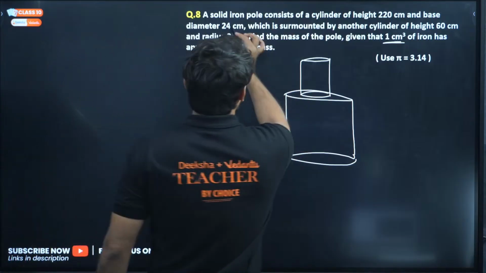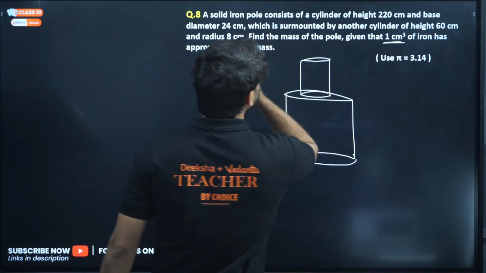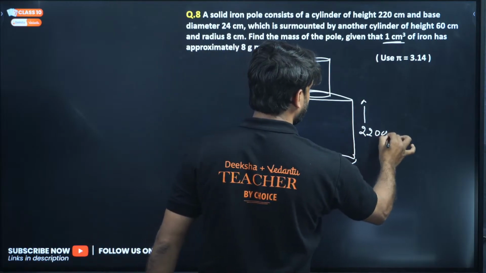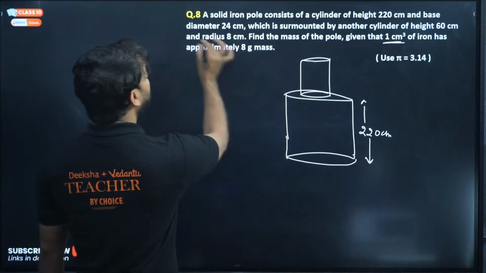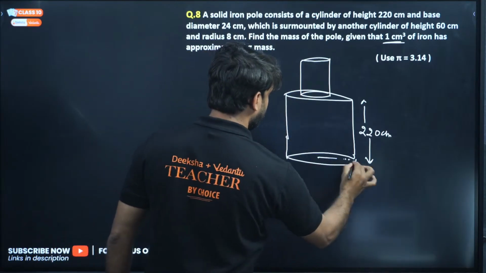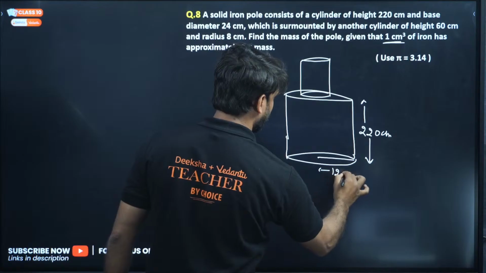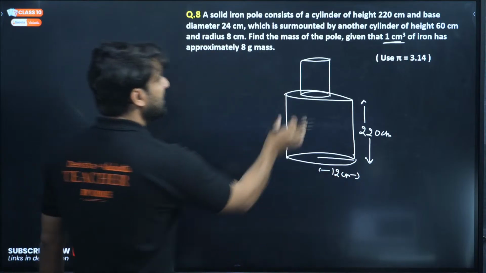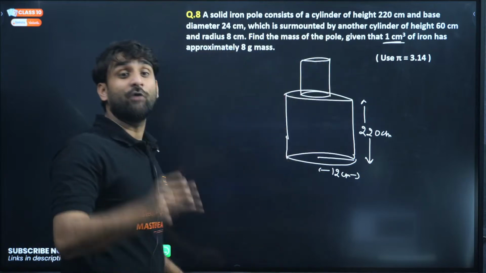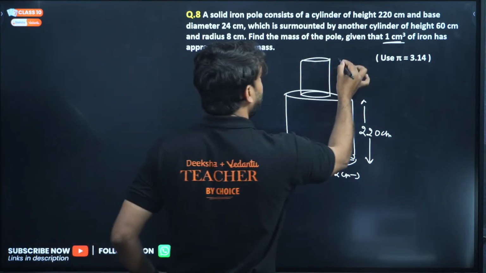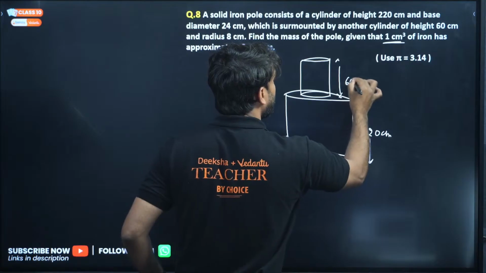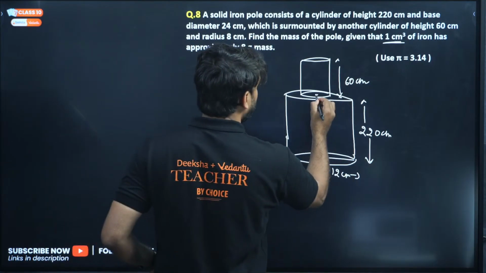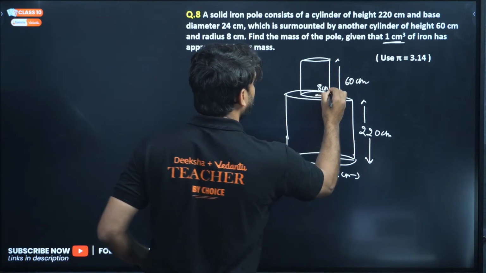The height of this cylinder is 220 centimeter and the base diameter is 24, so the radius will be 12. I'm writing the radius directly because I require radius only. It is surmounted by another cylinder of height 60 centimeter and radius 8 centimeter.